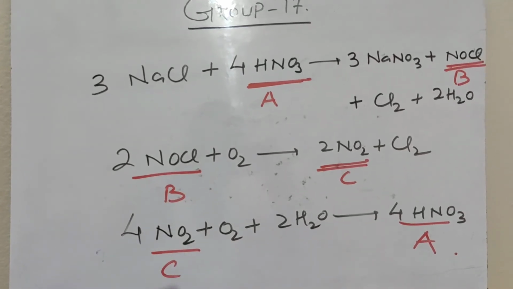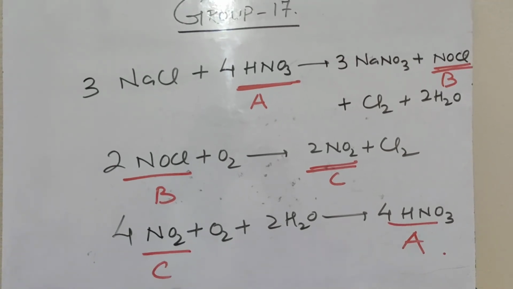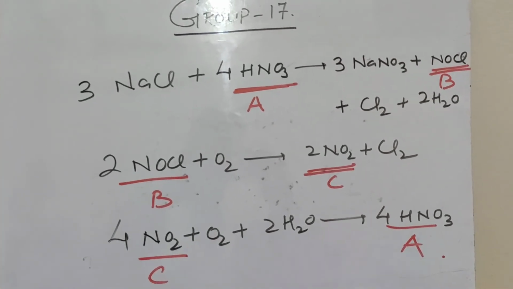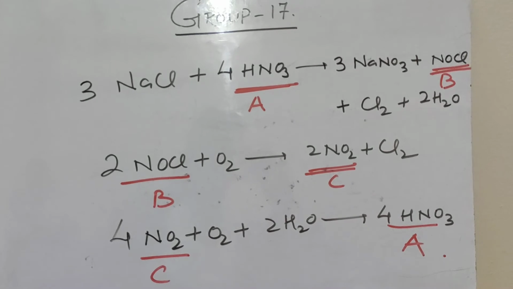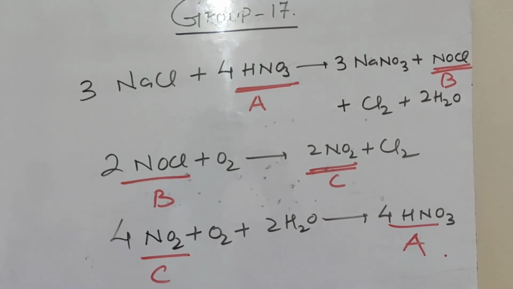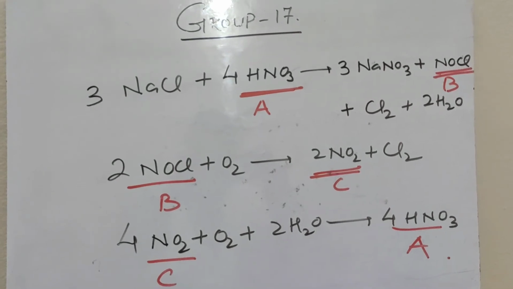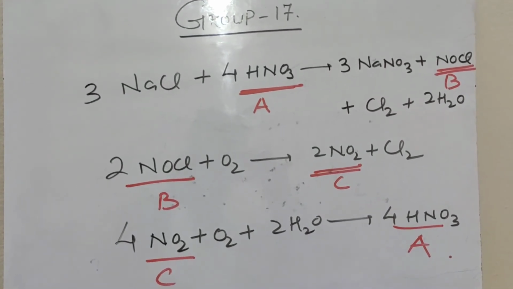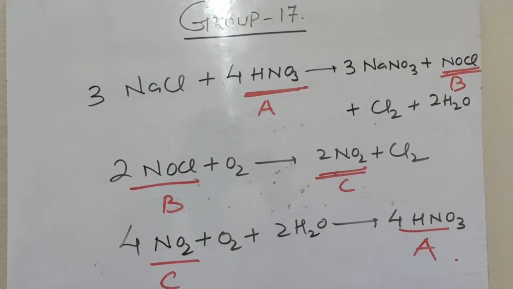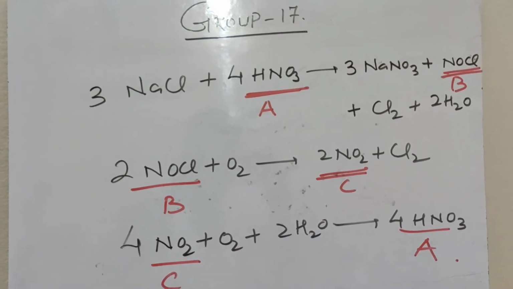So here NaCl reacts with nitric acid to form sodium nitrate plus nitrosyl chloride plus chlorine plus water. So here A is nitric acid, B is nitrosyl chloride, NOCl. Here B, NOCl reacts with oxygen to form nitrogen dioxide plus chlorine. So here B is NOCl and C is NO2.